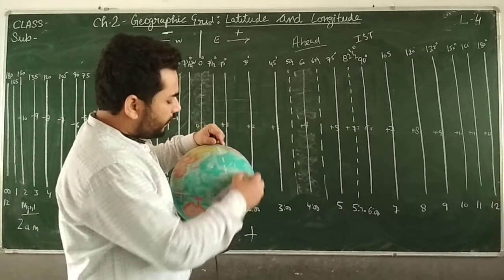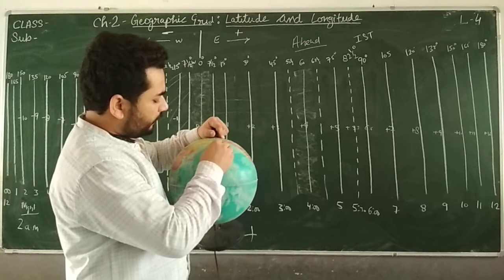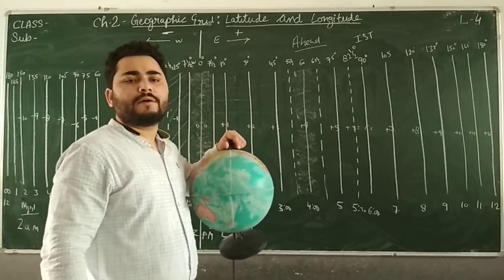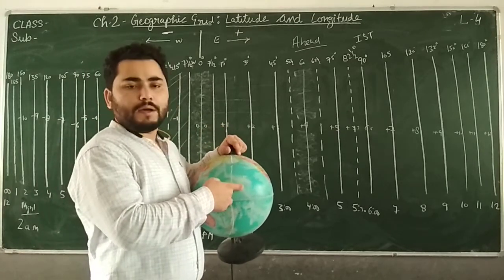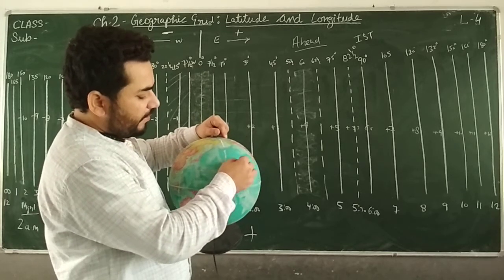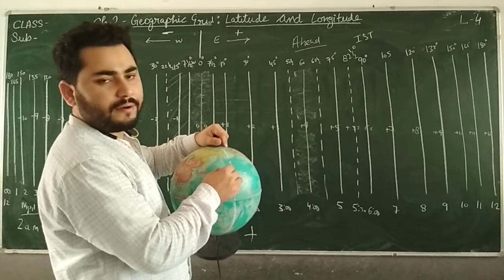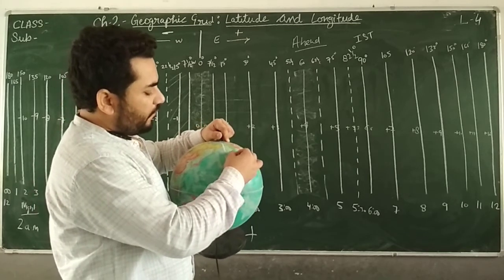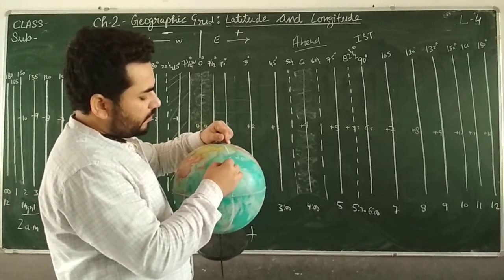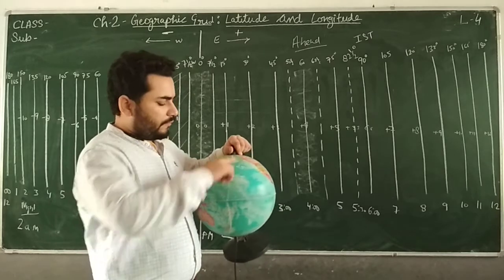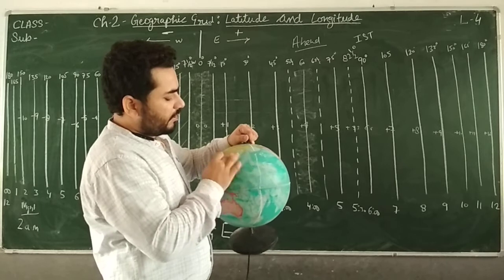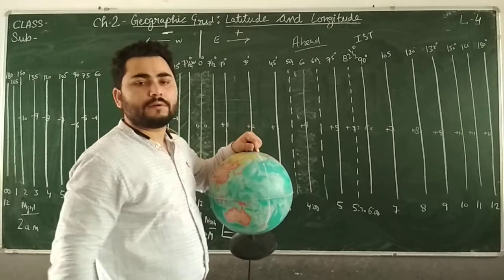Likewise, if you are entering from the eastern side towards the west, and suppose the date there was 25, then here the date will be 26. If the date was 20 here, then here the date will be 21, right?